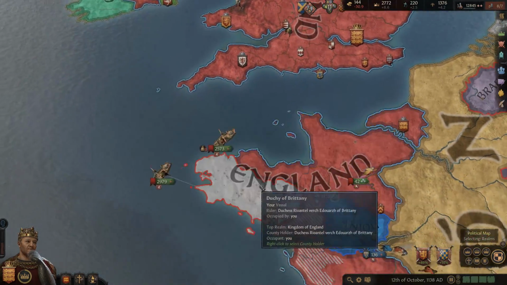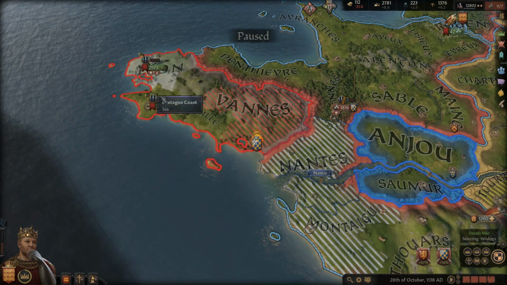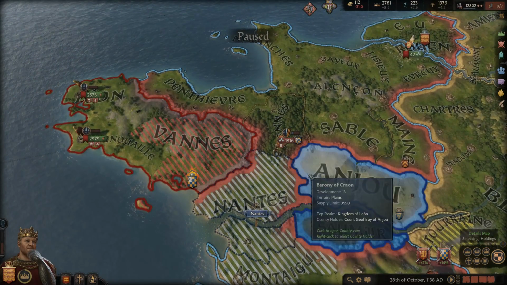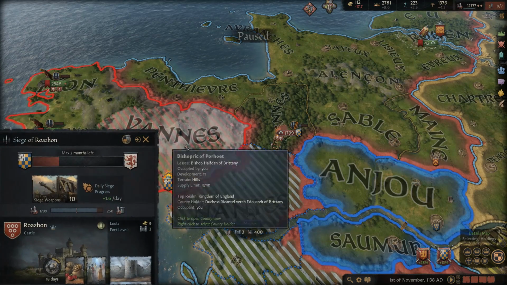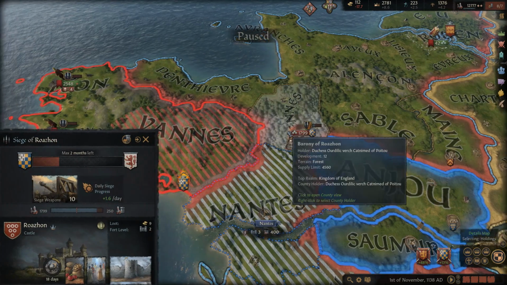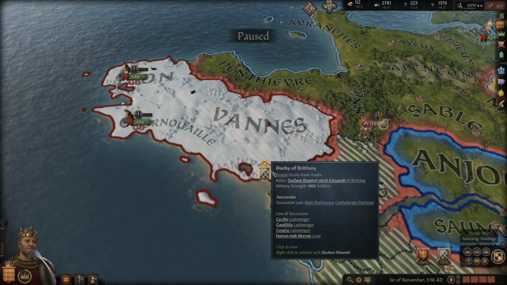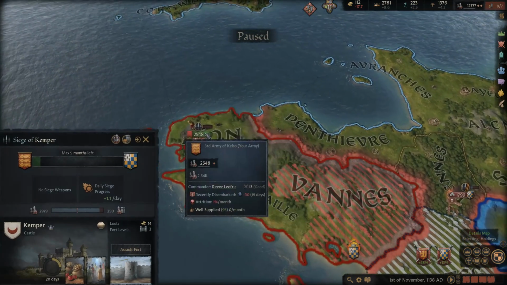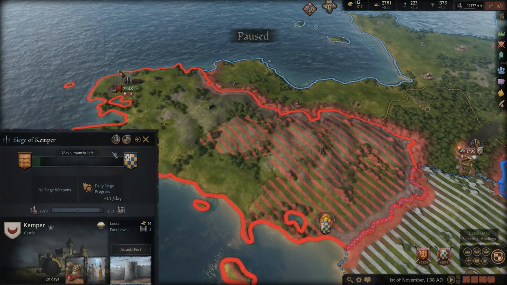So now we're just waiting for all of our troops to get their locations. We're going to siege down these two first, and then we'll come over here. I don't know that we can win a battle against them because of their men-at-arms. Probably not. We just have to hope that they don't want to mess with us because of numbers. As far as how long is this going to take? 5 months for each of these. Good God.